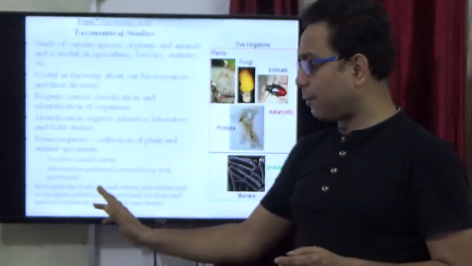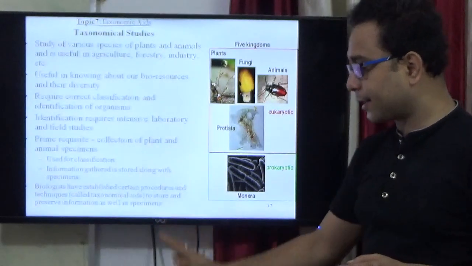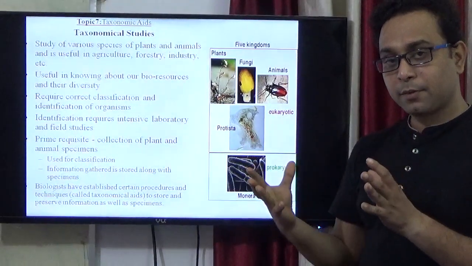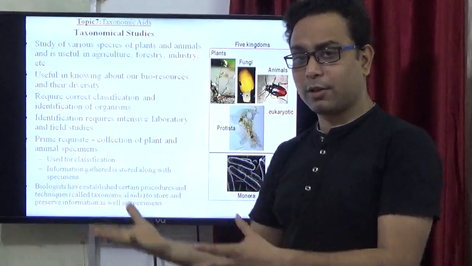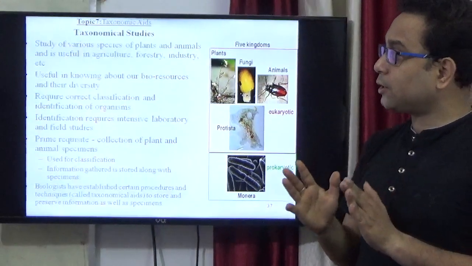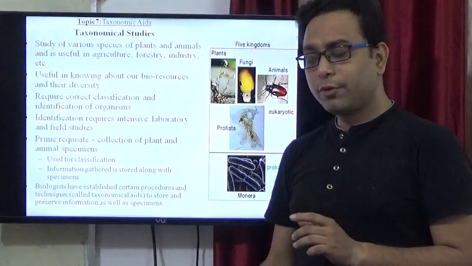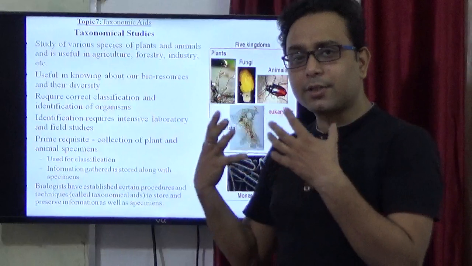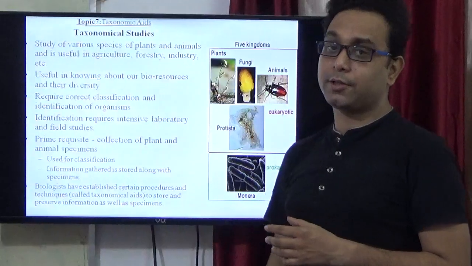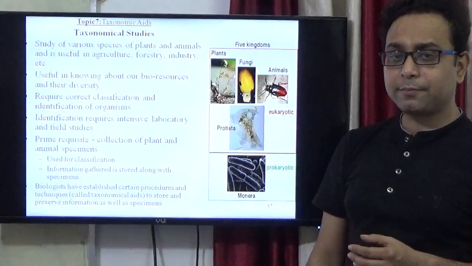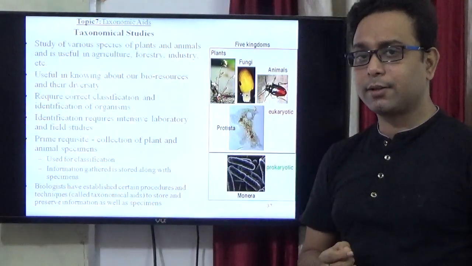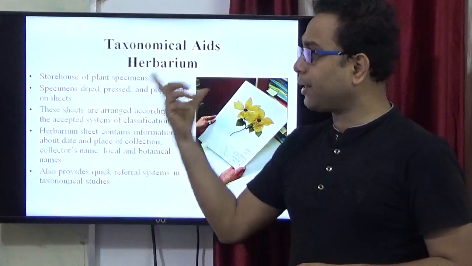So biologists established certain procedures and techniques to store and preserve the information in the specimen for further use. This is the taxonomical tool. A taxonomical tool is very powerful, important for understanding our biodiversity and useful for the application of biodiversity for human mankind. We discuss the different tools, but in our NCERT syllabus or NEET syllabus, first is the herbarium.